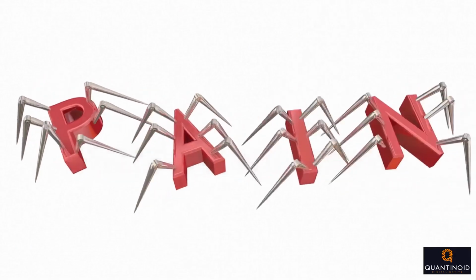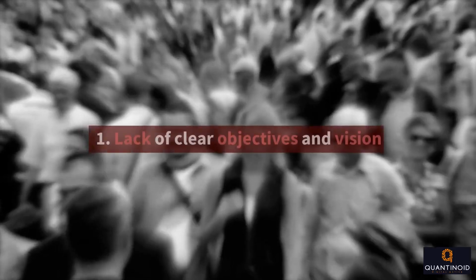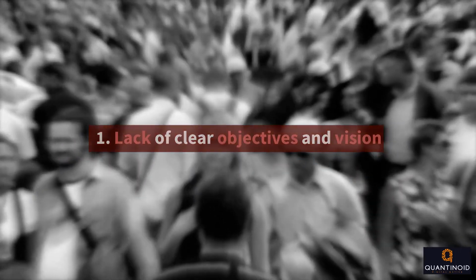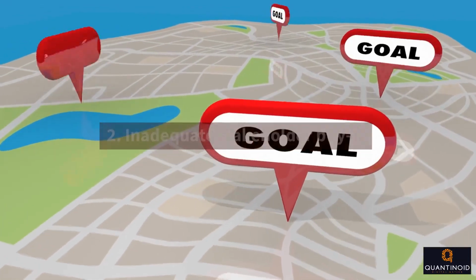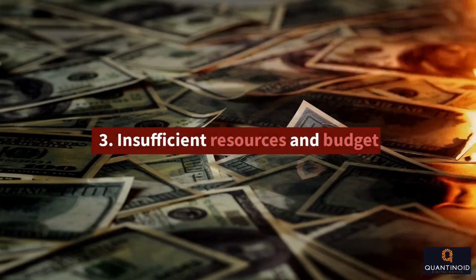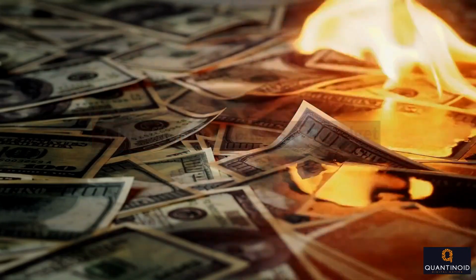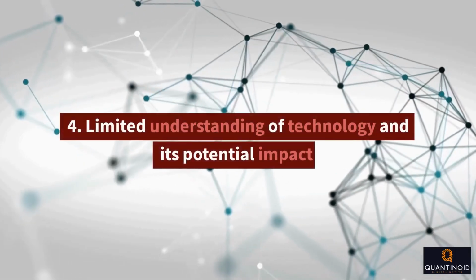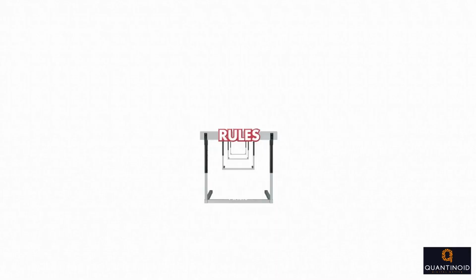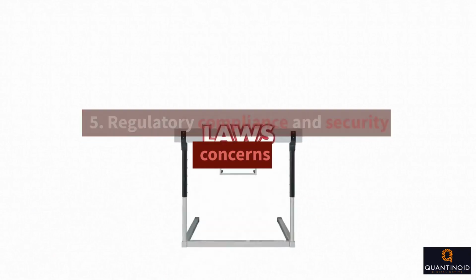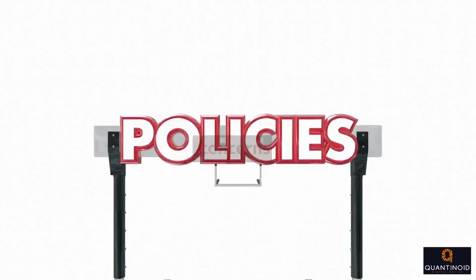The first step in overcoming challenges is identifying the key issues organizations face when creating a digital program roadmap. These may include: 1. Lack of clear objectives and vision. 2. Inadequate stakeholder buy-in. 3. Insufficient resources and budget. 4. Limited understanding of technology and its potential impact. 5. Regulatory compliance and security concerns.